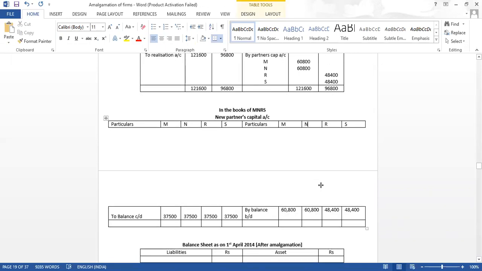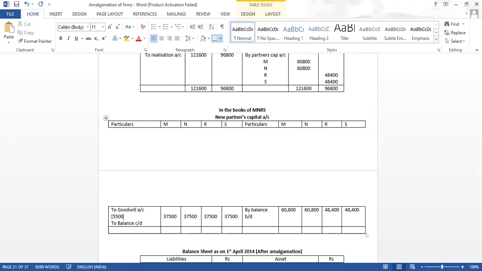What we will do, to goodwill account, how much it is? 55,000 divided by 4. Take your calci and do 55,000 divided by 4, because all the partners are equal partners, we'll have to equally divide the goodwill.